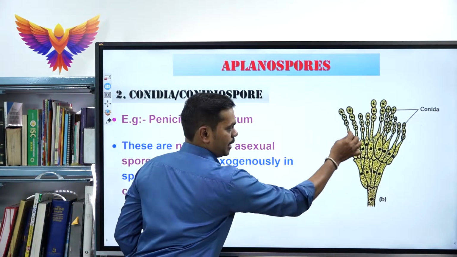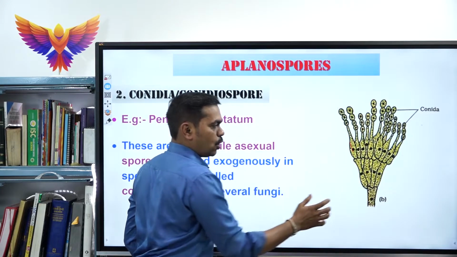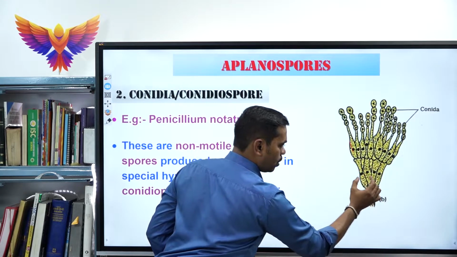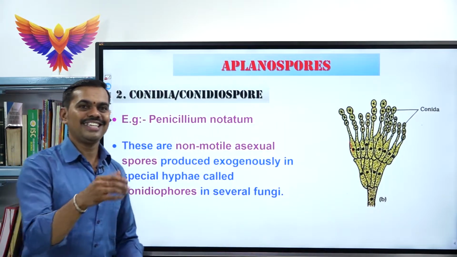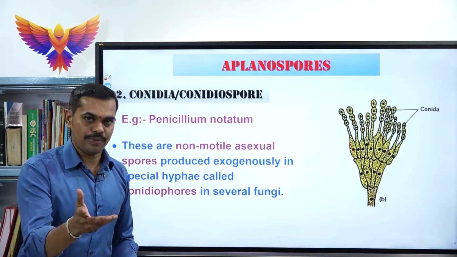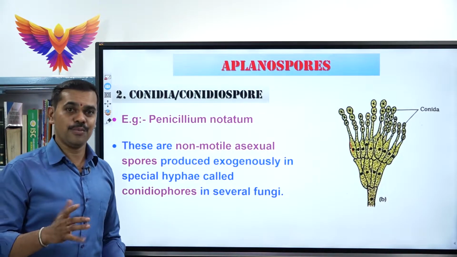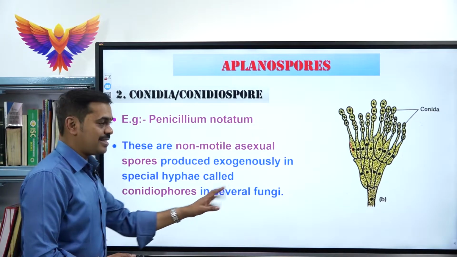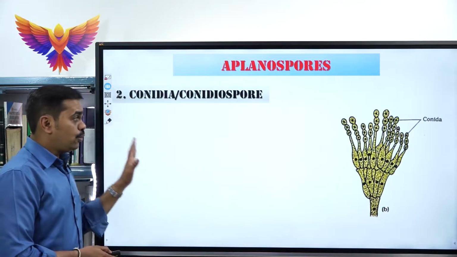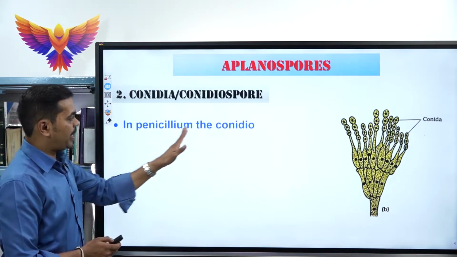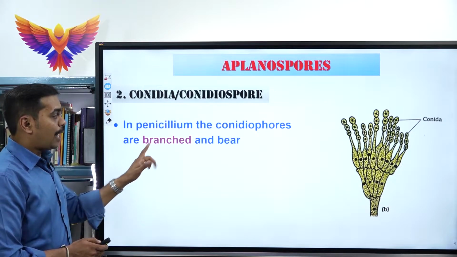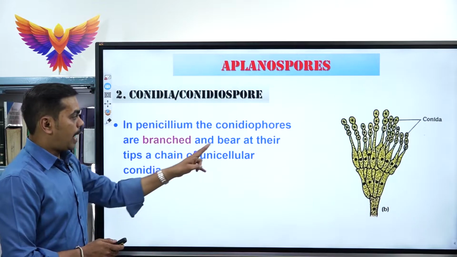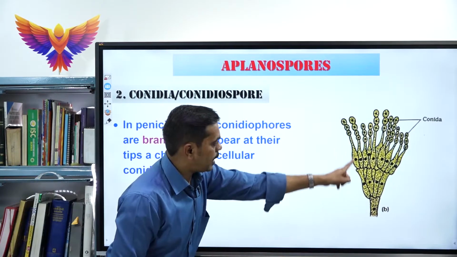Please look at these branches. These branches are called conidiophores. All these conidiophores are fixed to one more structure called sterigma or sterigmata. You can pronounce it as sterigma or sterigmata, both are correct. Then the conidiophores in Penicillium notatum are usually branched. Look at that picture, it shows a branched structure and bears spores at their tips. These are the branches.